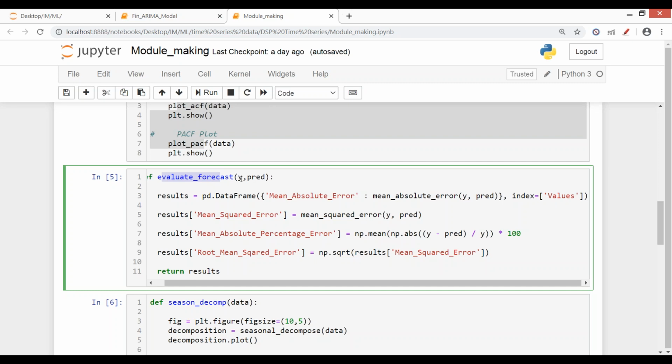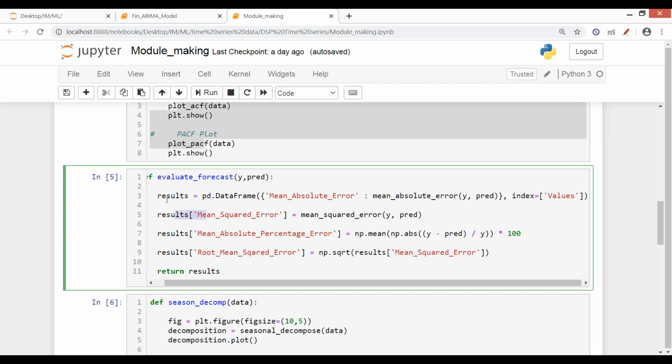This is our data y. Like in regular ML models, how did we calculate mean squared error, RMSE? How did we do that? We just fed in the actual value and the predicted value. So the same thing I'm doing here. I've just made a function, and within that function every metric is evaluated.